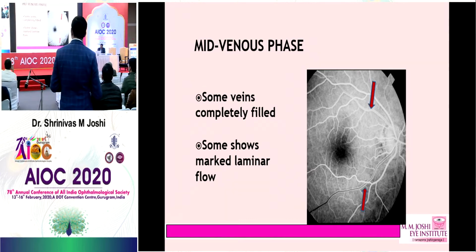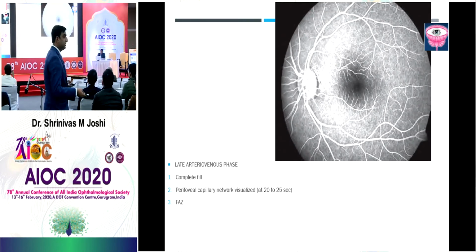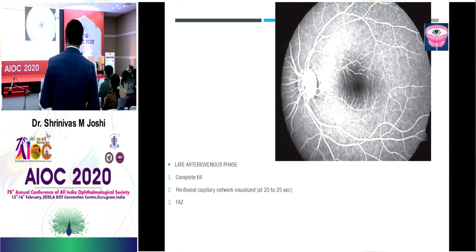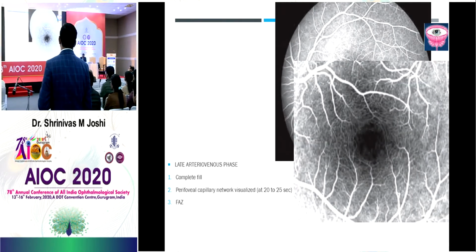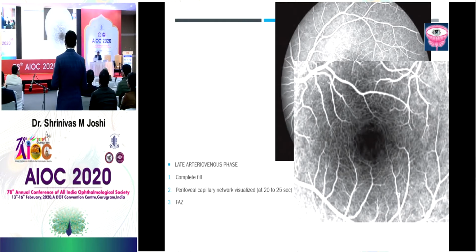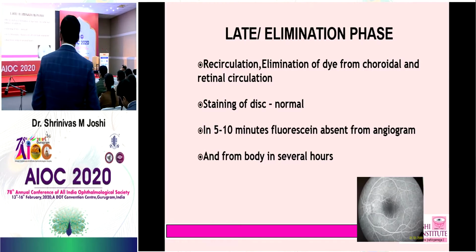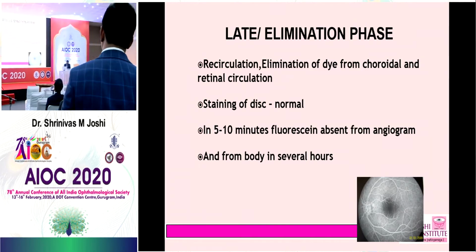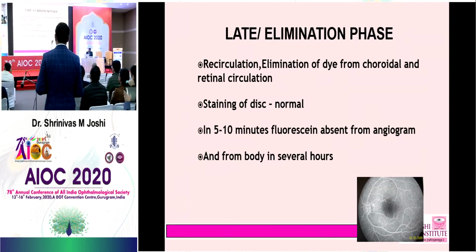Now coming to the next is the late venous phase. So what is the late venous phase? You can see the complete filling of the arteries as well as complete filling of the veins. And the most important thing to notice here is that the perifoveal capillary network is visualized in the late venous phase, which is called the foveal avascular zone. Then the last is the elimination phase or the late phase, which is usually 5 to 10 minutes after fluorescein injection, with the angiogram almost absent.